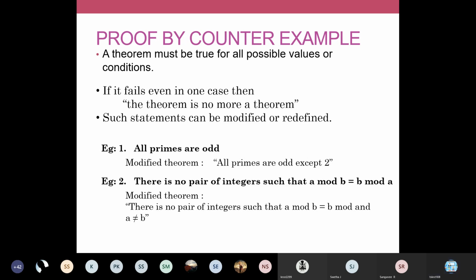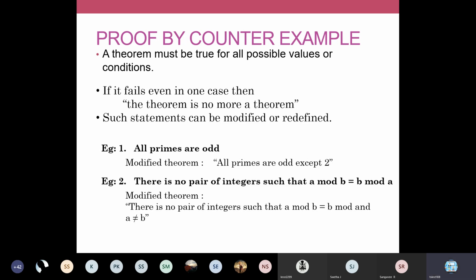Can anyone guess for this one? a mod b and b mod a must be equal. Just try some combination of numbers, apply some values for a and b and find out whether a mod b will be equal to b mod a. I want that particular condition.